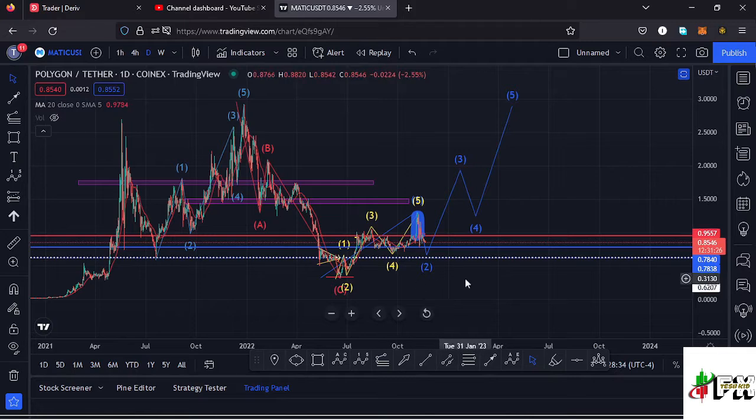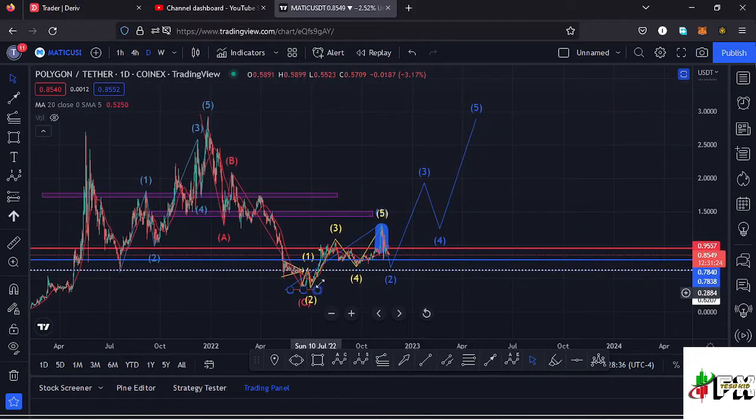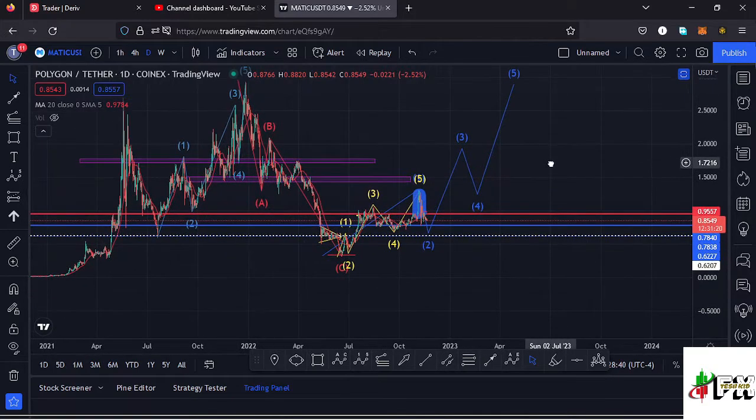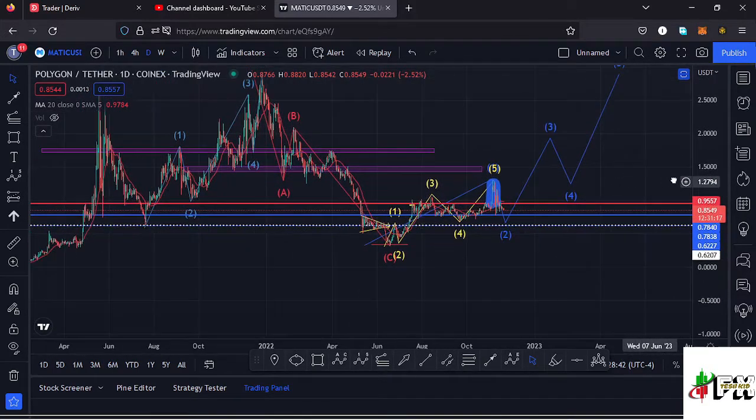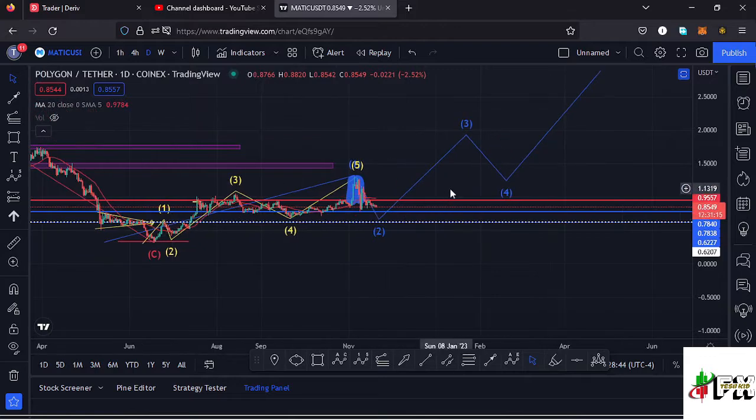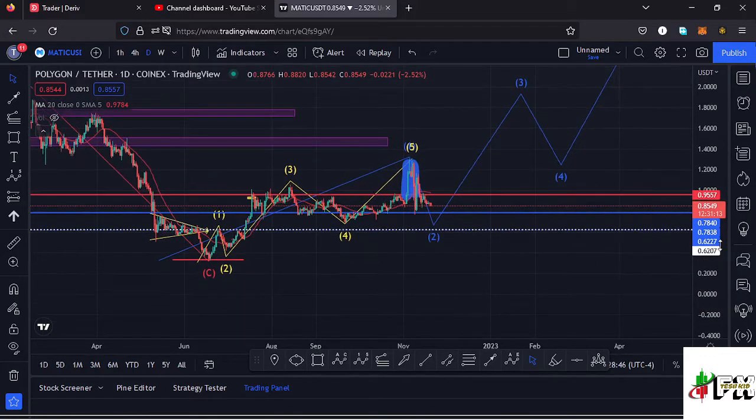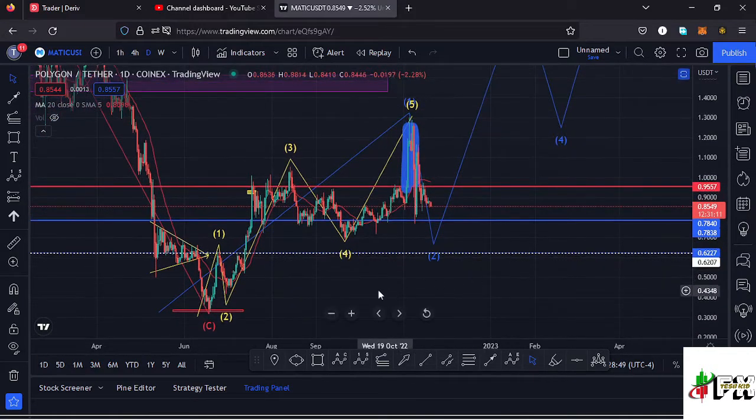After seeing that low, I've been expecting a very nice bounce to the upper side, obeying this Elliott structure, having a wave 5 taking us back to an all-time high in the next bull market. But before we get to an all-time high, we first needed to see that first wave to the upper side, and I believe that is what has been playing out here on the Polygon Matic chart, and we have fully maximized the formation of that first wave to the upper side. Now my primary scenario is that we are in the formation of this higher Elliott wave count 2.